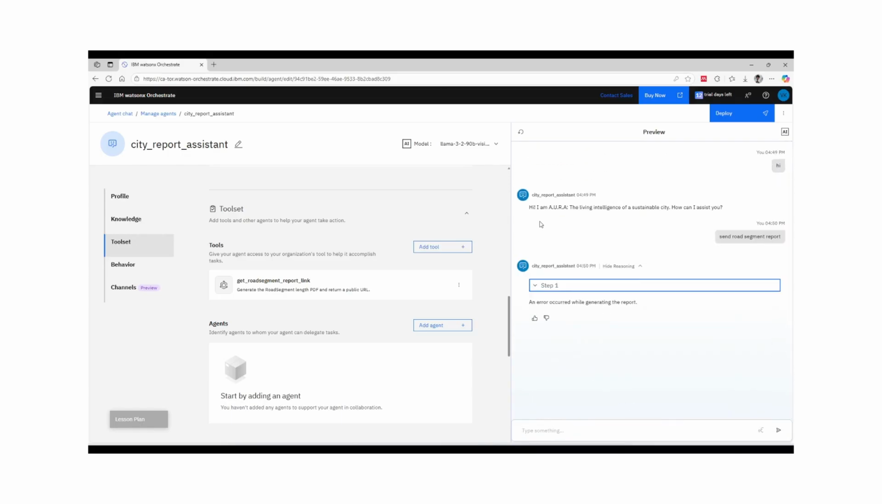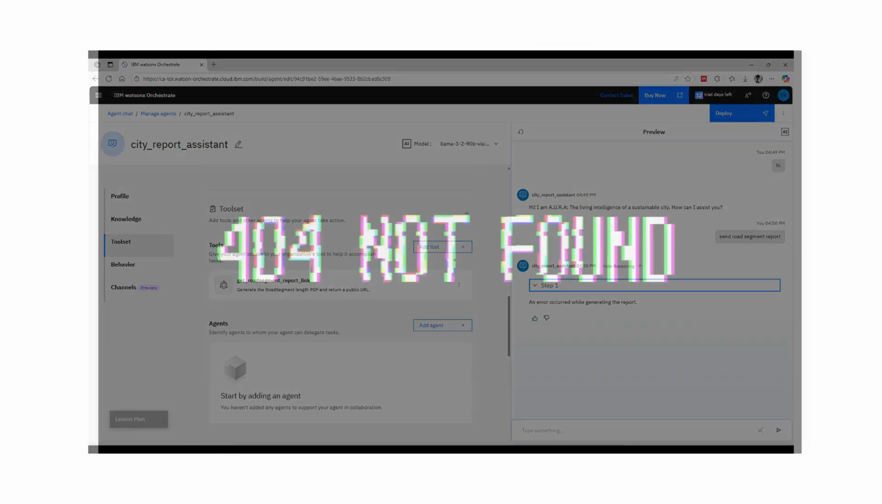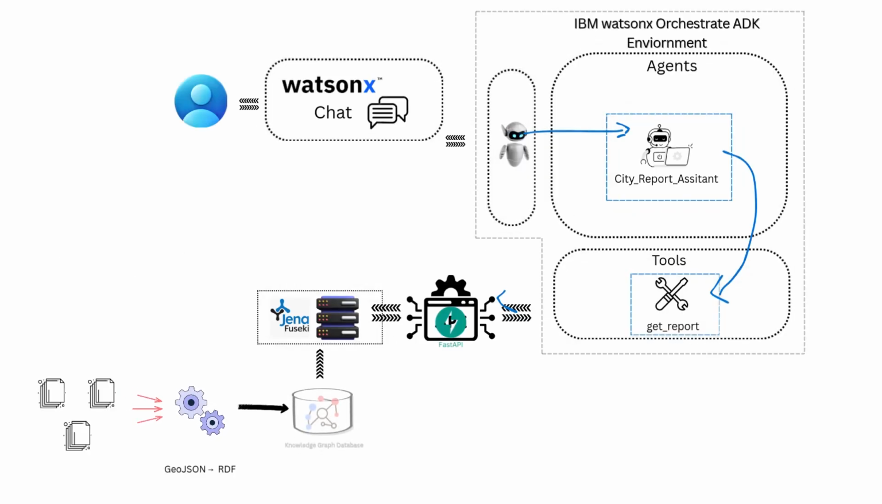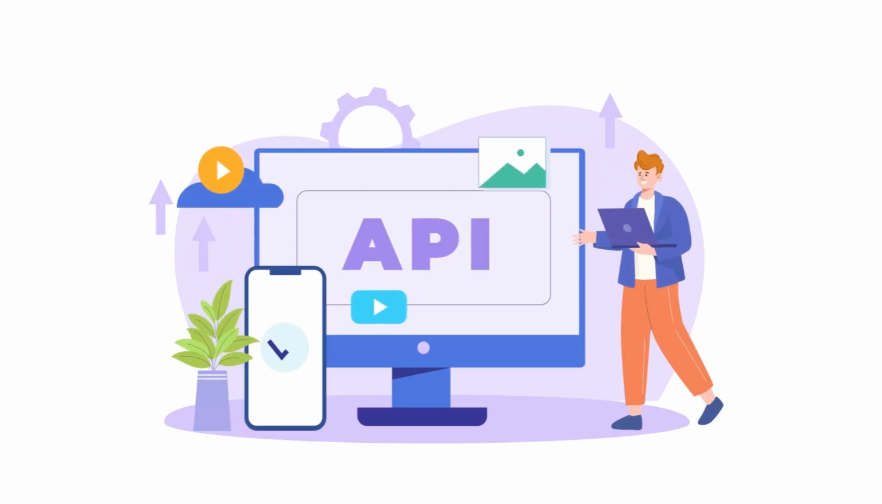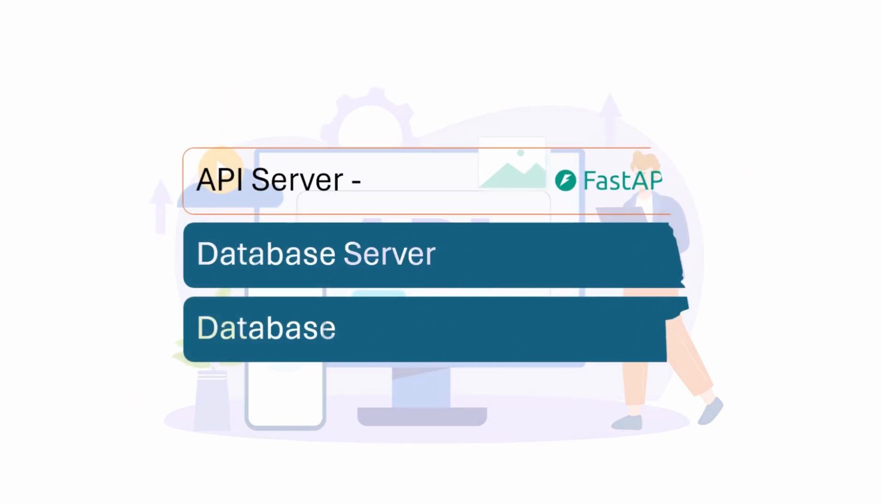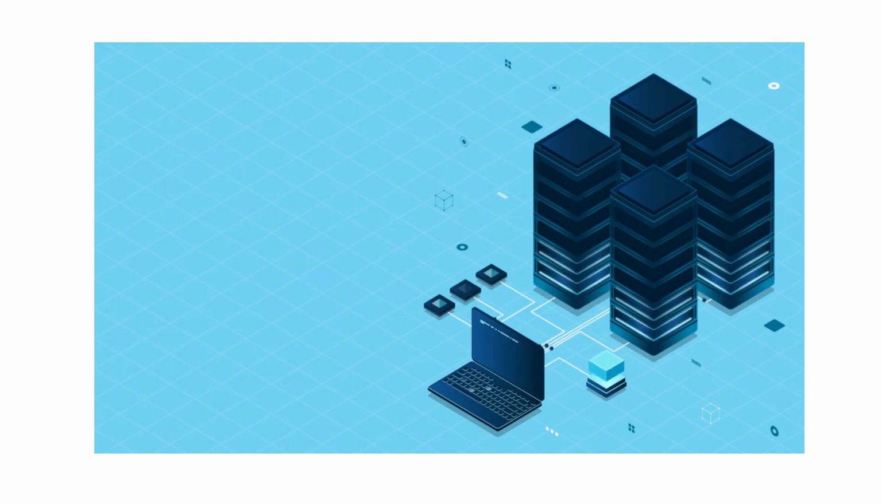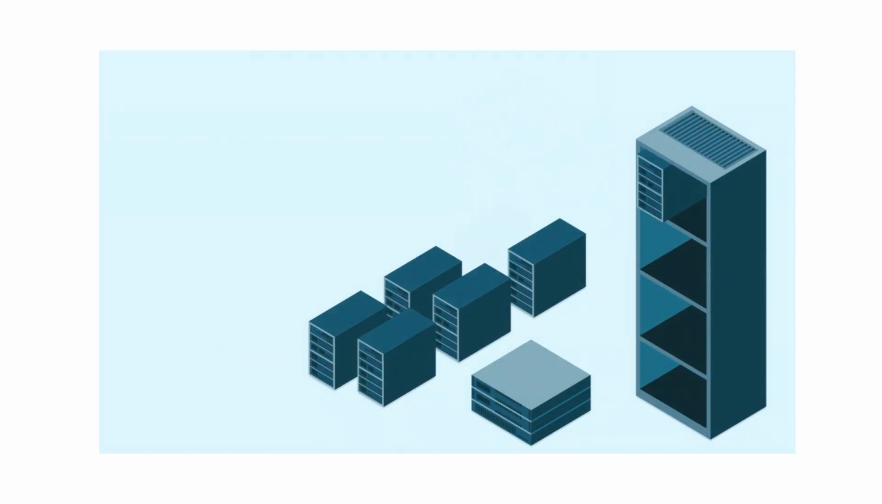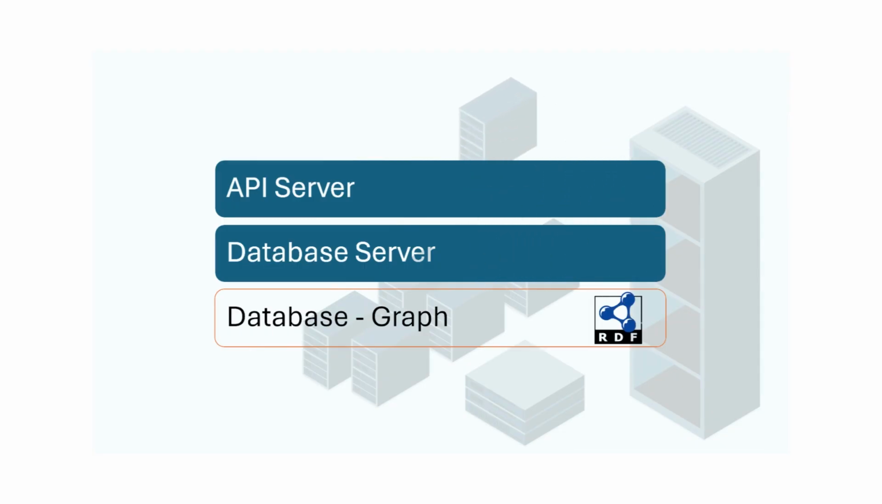The reason behind this error is that some of the connections are offline, or maybe are not connected well. In the design workflow of agentic systems, several things could have gone wrong. Maybe the AI agent failed to establish a connection with the API server, the database server is offline, or the database has not yet been loaded onto the server. Let's start building again from scratch.